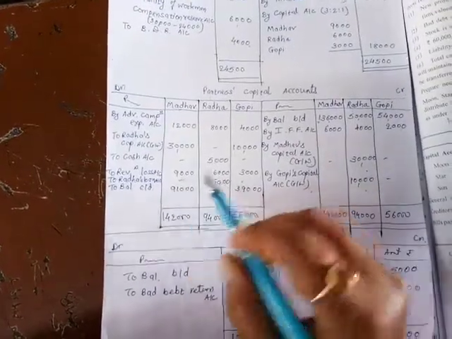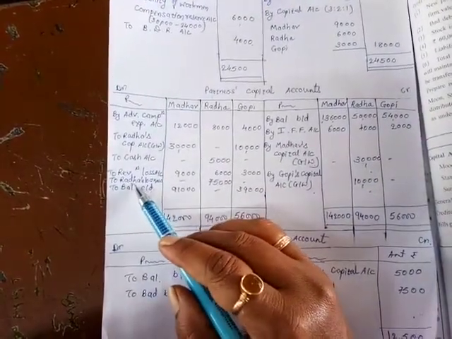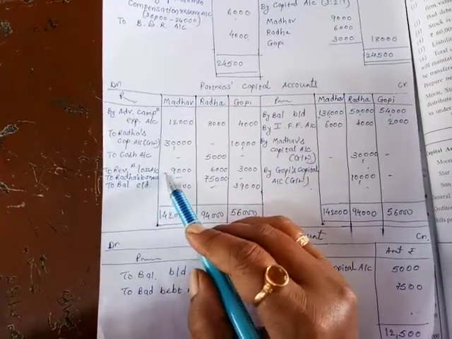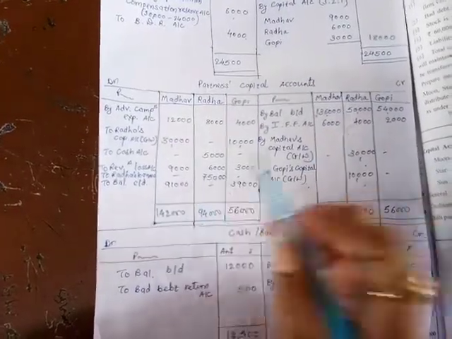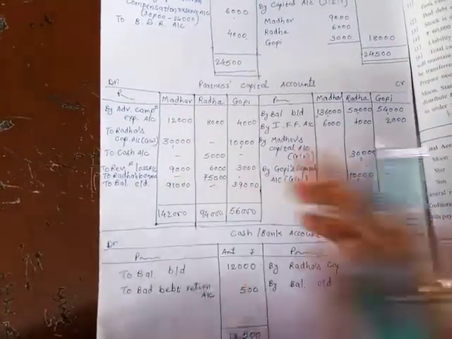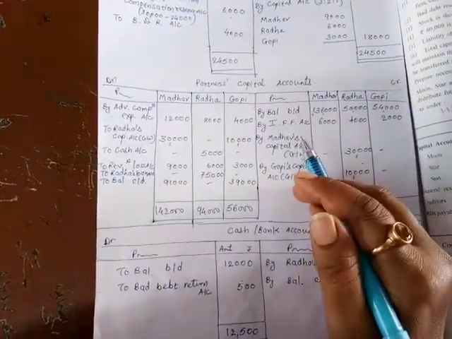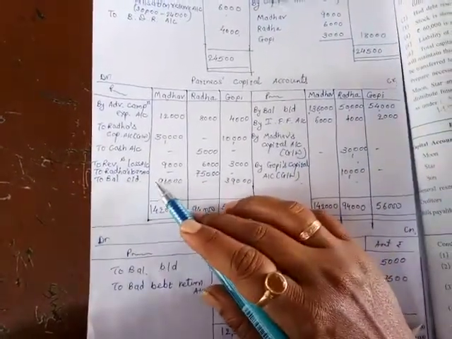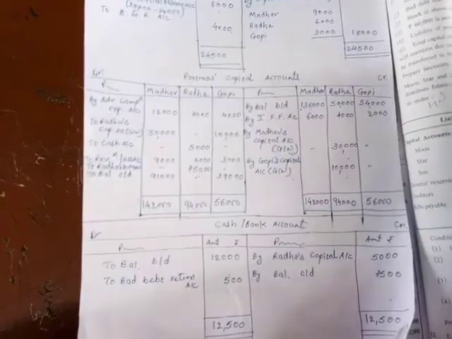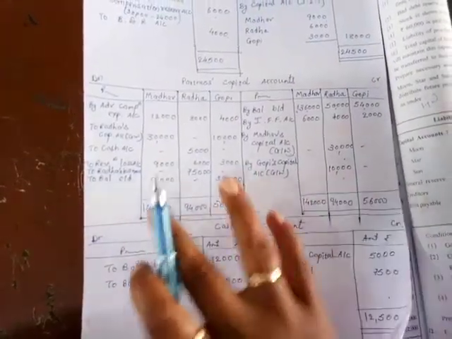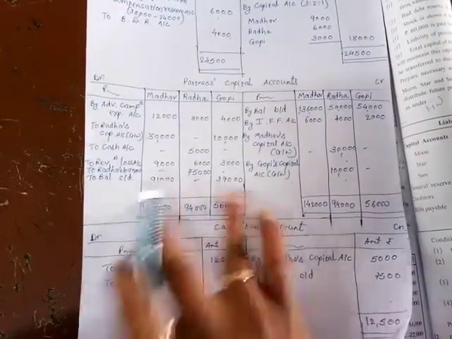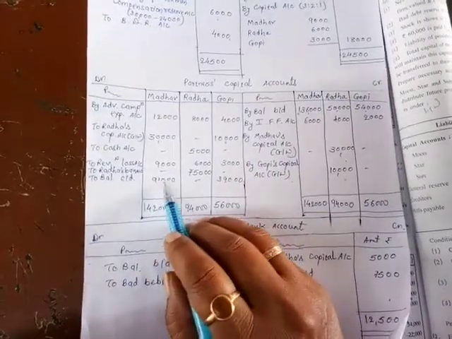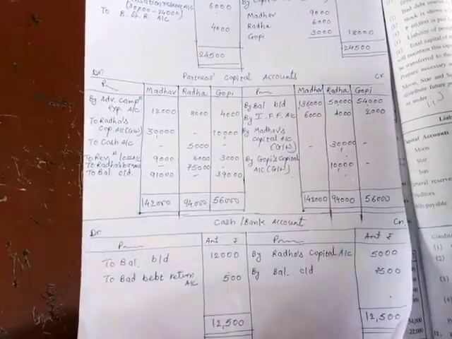So this 75,000 we pay her in the form of loan. So see, Radha's loan account 75,000. Whatever balance the retiring partner has, balance carried down, that we record as Radha's loan account 75,000. Now the remaining partners' balance carried down, that we write down as balance carried down 91,000 and 39,000.